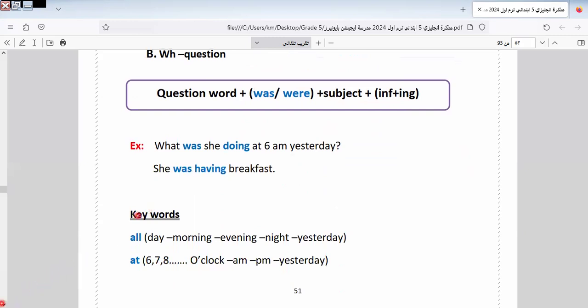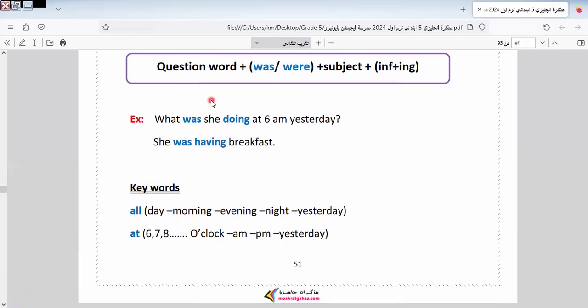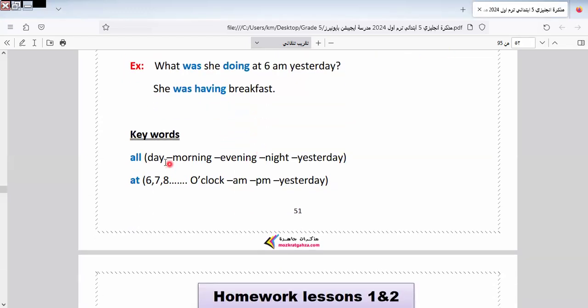Let's continue the rest of the exercise. The same here in the question word, like this. What was she doing at 6 a.m. yesterday? Okay, everyone say anything she was doing. Say, she was having breakfast. She was playing tennis. She was studying her lessons, for example. So here I asked you about 6 a.m. yesterday. So you can say what things you do, okay?